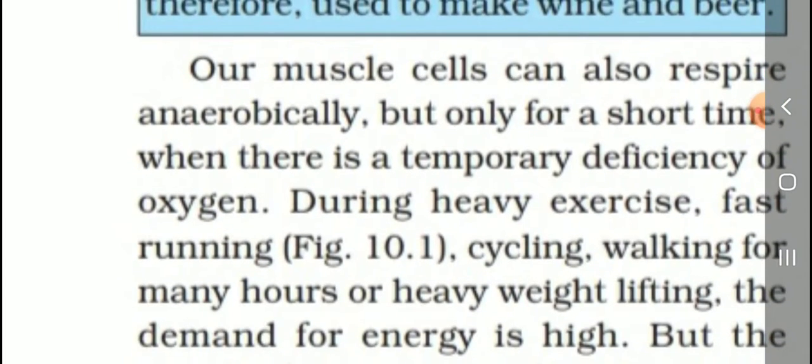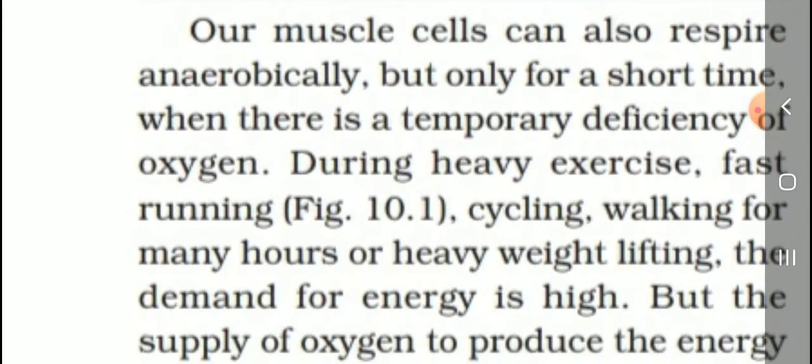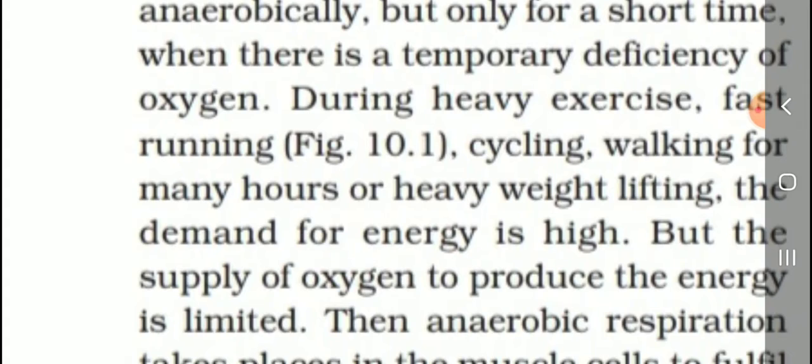Our muscle cells can also respire anaerobically, but only for a short time when there is a temporary deficiency of oxygen during heavy exercise.